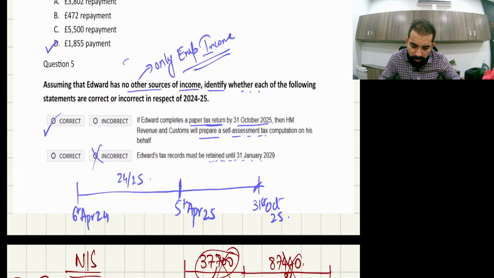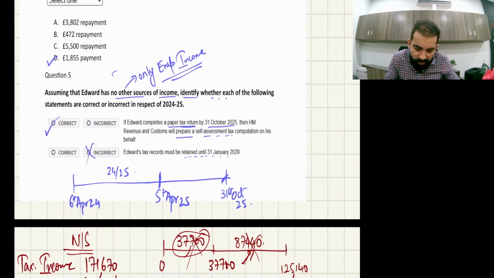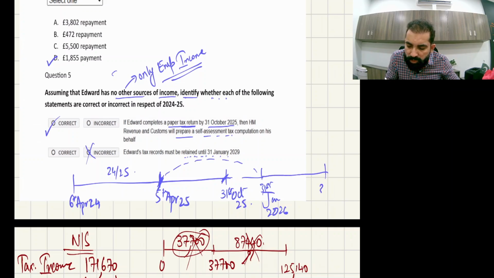Let me explain in a basic manner. The 24-25 fiscal year ends on 5th April 25. Just see which one is the next 31st January. The next 31st January is 31st January 2026, and from this date 12 months more. So it's going to be 31st January 27.